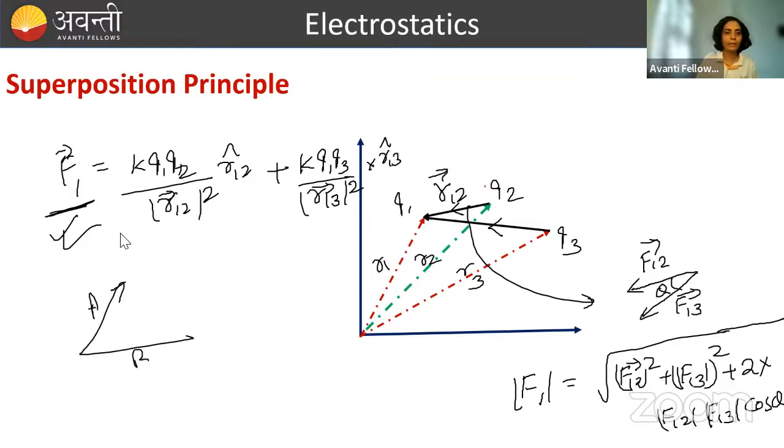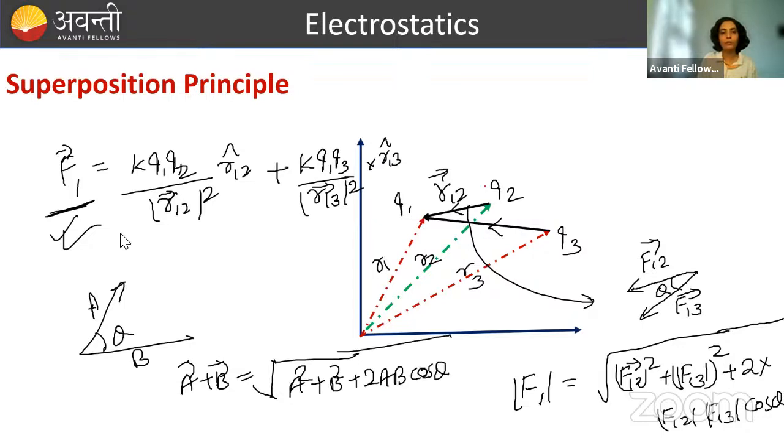If A and B are the vectors and theta is the angle between them, then A plus B is equal to, क्या होता था? That is equal to nothing but root over A square plus B square plus 2AB cos theta. So same thing you have to apply here. ठीक है? Clear है सबको?